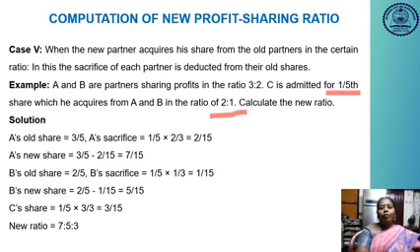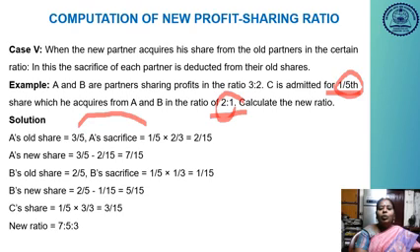So first of all, we have to calculate the sacrificing ratio. This 1/5 part will be shared by A and B according to the ratio of 2:1, so 2/3, 1/3. A's old share is 3/5. A's sacrifice is equal to 1/5 into 2/3. So this 1/5 part is going to be sacrificed in the 2/3 ratio. So 1 into 2 is 2, and 5 into 3 is 15.